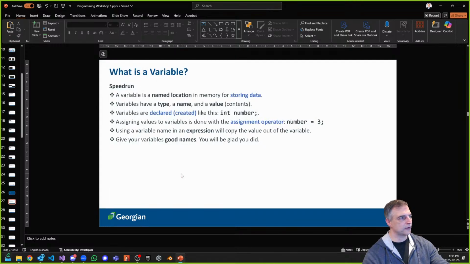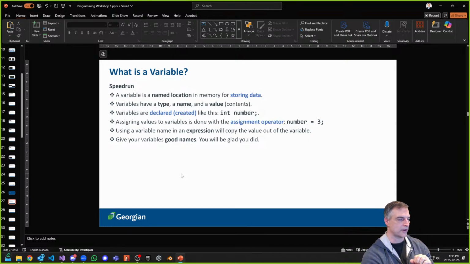So variables, interesting. Whenever I think about variables, I always think about them as a named location in memory. That's what it kind of looks like for me, right? It's a named location in memory. I want to store data somehow. And things that you should know about variables is they have these three things: some kind of type, a name, sometimes also called an identifier, and a value. There's some kind of value that you're going to store in this variable.